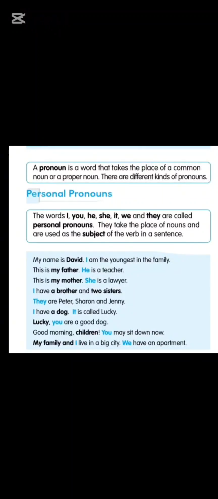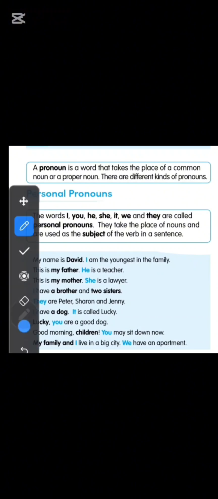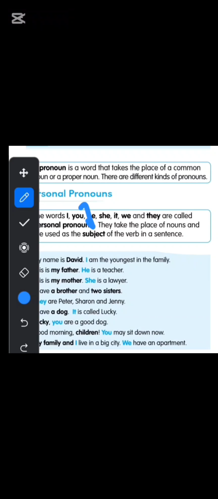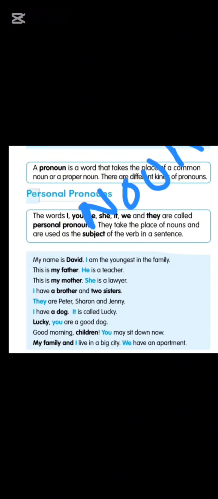So today our topic is pronouns. A pronoun is a word that takes the place of a common noun or a proper noun. Do you remember about nouns? Yes. So first tell me, what is a noun? Noun is the name of a person, place, animal or thing. Then we have proper noun and common noun.